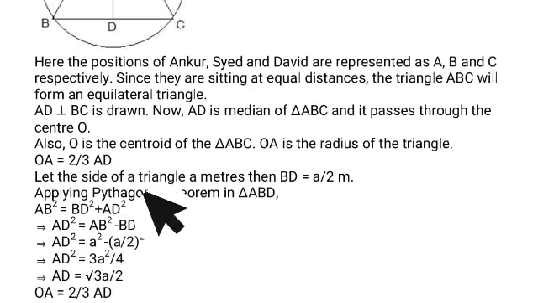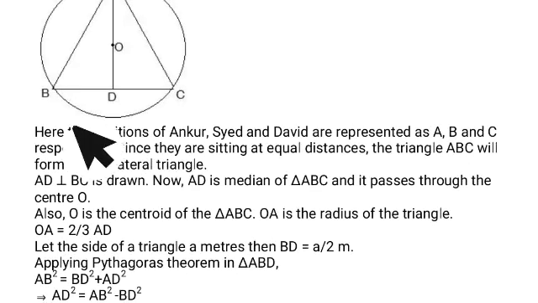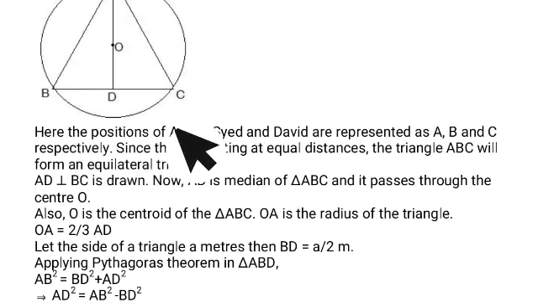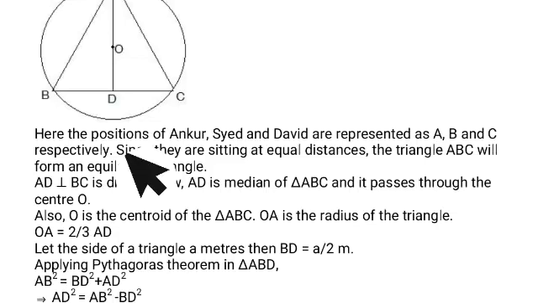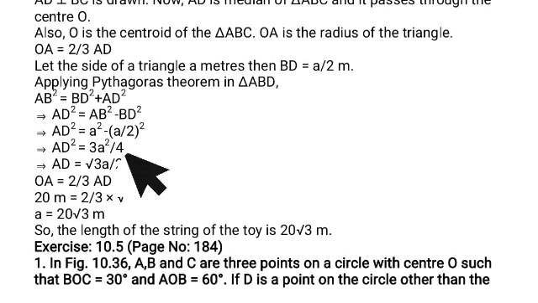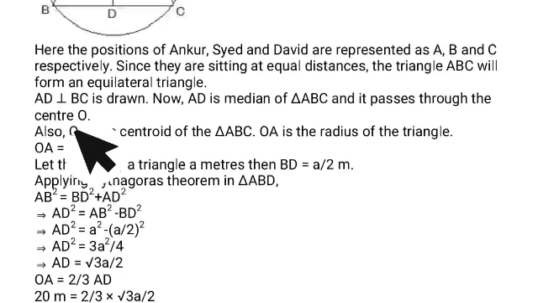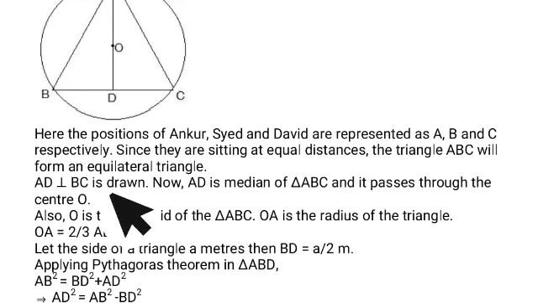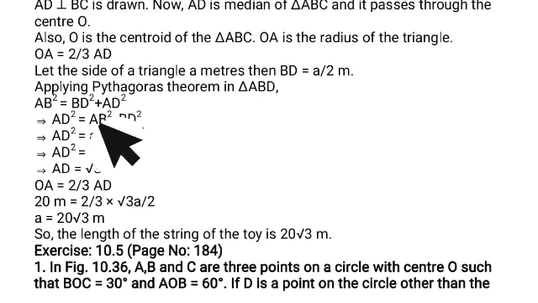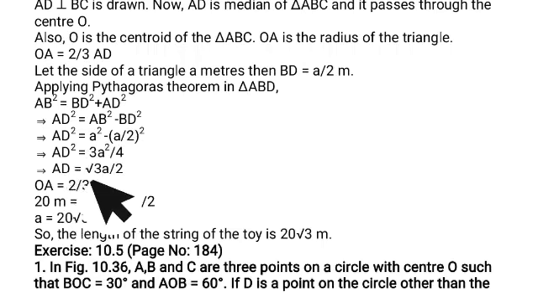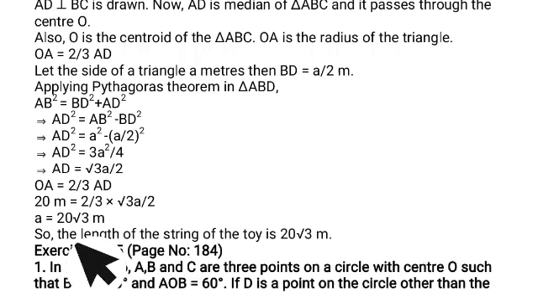Let the side of the triangle be a, so BD equals a by 2, because the length of the complete BC is a. By applying the Pythagoras theorem, since triangle ABD is a right angle triangle, we get the value of AD equals √3a by 2. Now we want to find OA, which is 2/3 of AD. So 2 by 3 into √3a by 2, we get the value of a equals 20√3 meter.